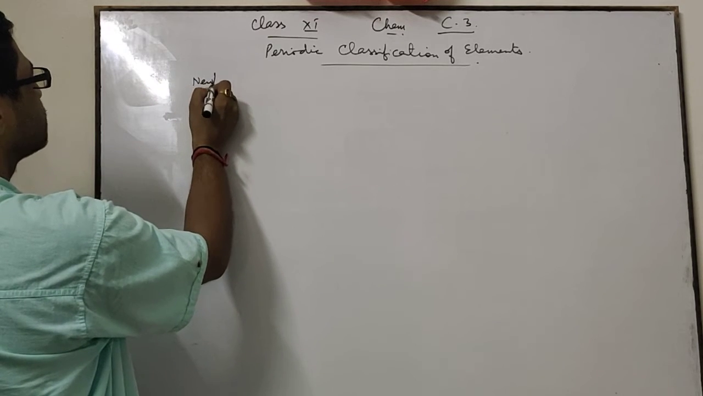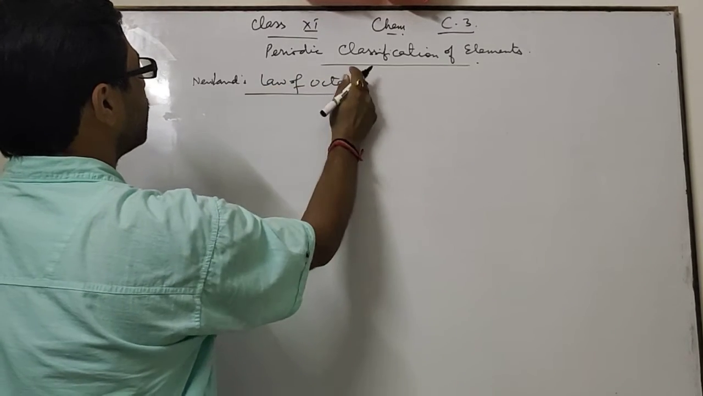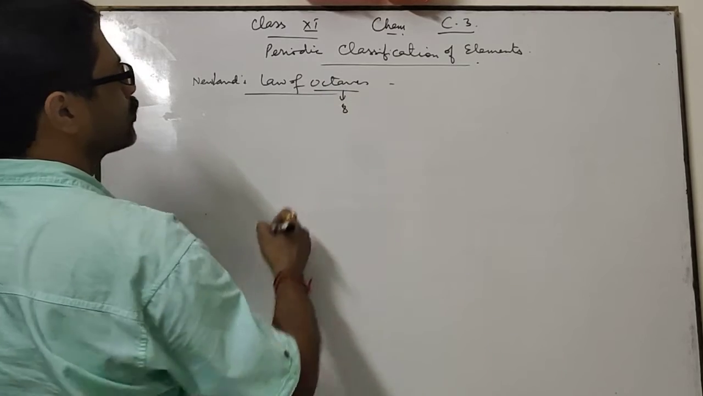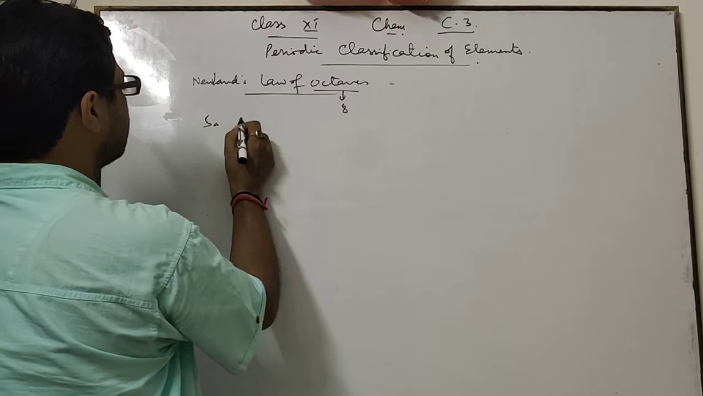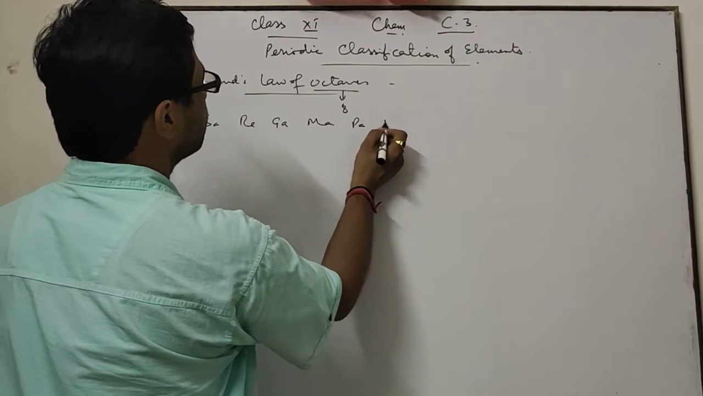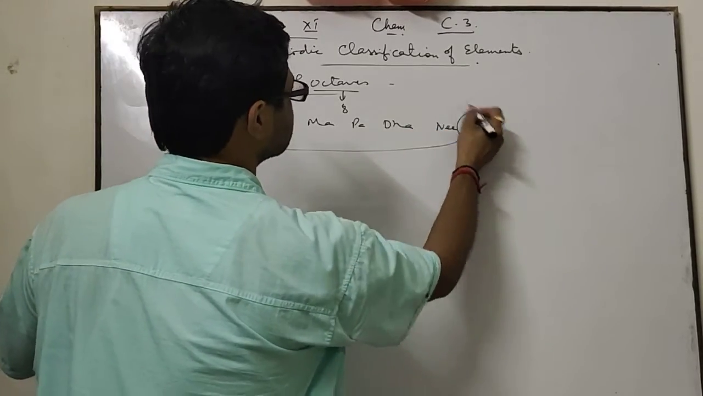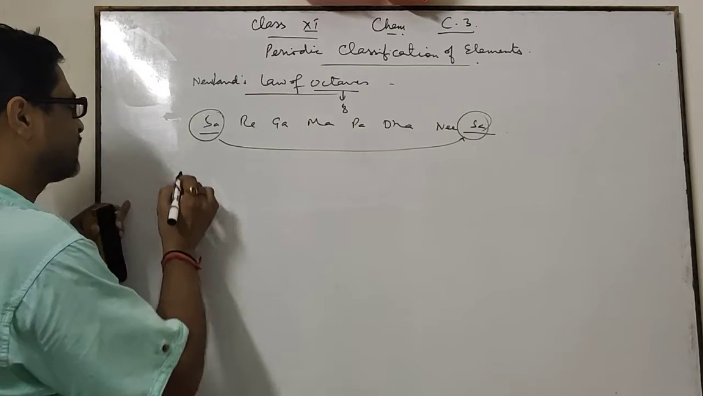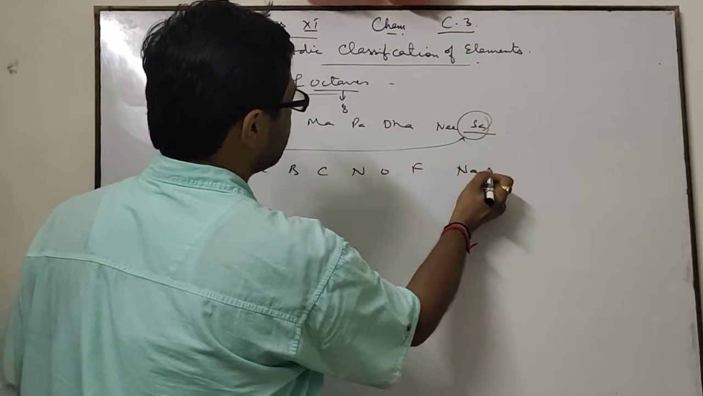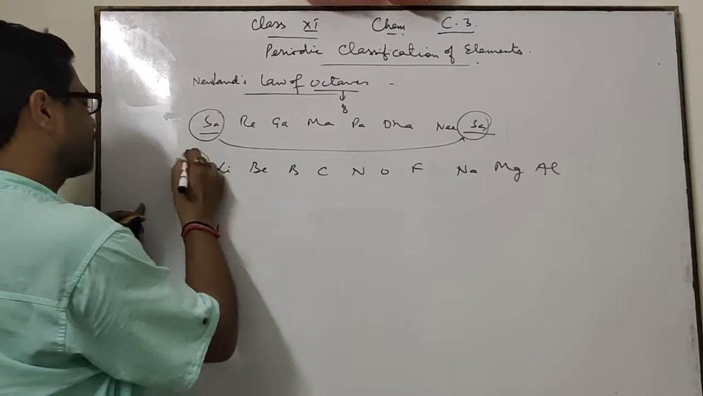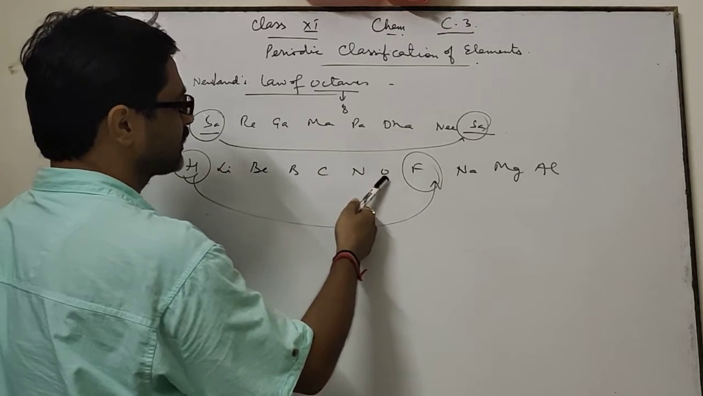Second is Newland's law of octaves. Octave means a group of 8 elements. As in musical tones, sa, re, ga, ma, pa, dha, ni, sa, the first and eighth musical tones are the same. Like that, when elements are arranged in increasing order of their atomic masses, then every eighth element shows similarity with the first one. First, second, third, fourth, fifth, sixth, seventh, eighth.